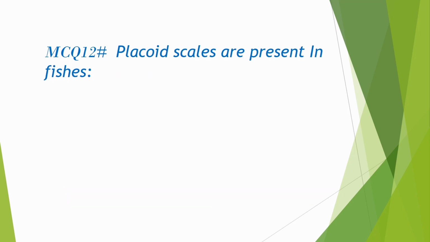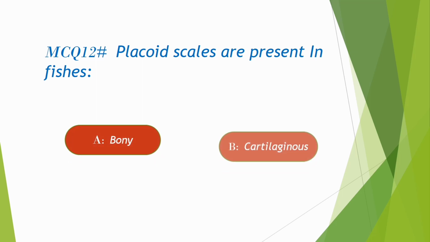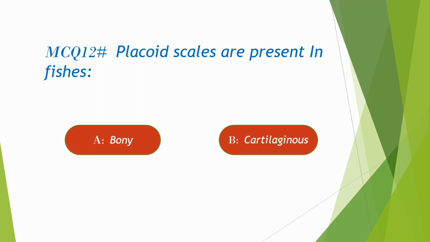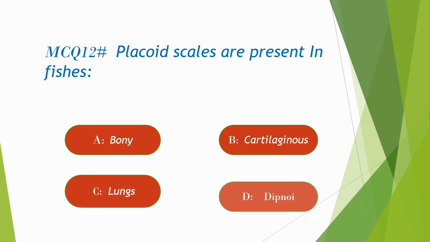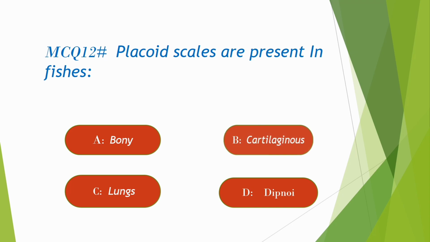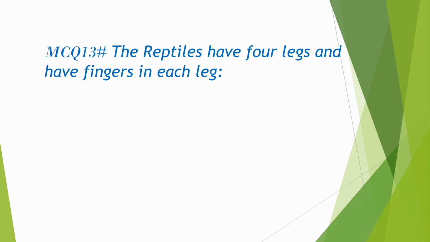MCQ 12. Placoid scales are present in fishes. Option A. Bony, B. Cartilaginous, C. Lungs, D. Dipnoi. Correct option is B. Cartilaginous.